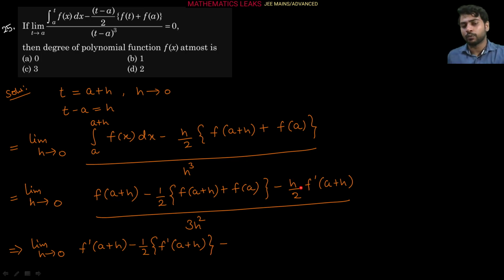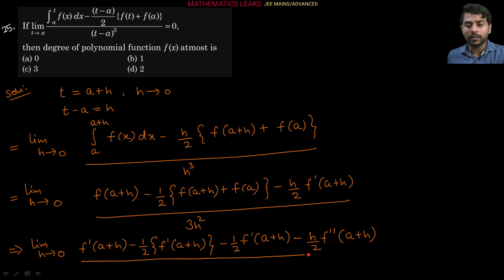Minus this one, product rule applied here in differentiation: h by 2 differentiation is 1 by 2 into the second function f dash of (a plus h), minus here h by 2 first function as it is, second function further differentiation f double dash of (a plus h), and a plus h differentiation is 1 only, right? Whole upon this quantity, whose differentiation is 6h. So from here on simplification we can see